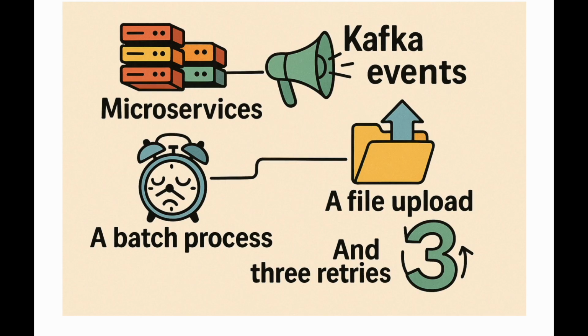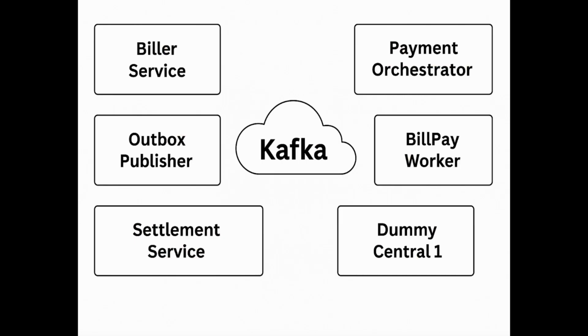Last video was functional flow, the clean, pretty version. Today is the architecture episode where we expose the truth. Bill payments are held together by engineering duct tape and pure hope. Let's meet the actors in this architecture.